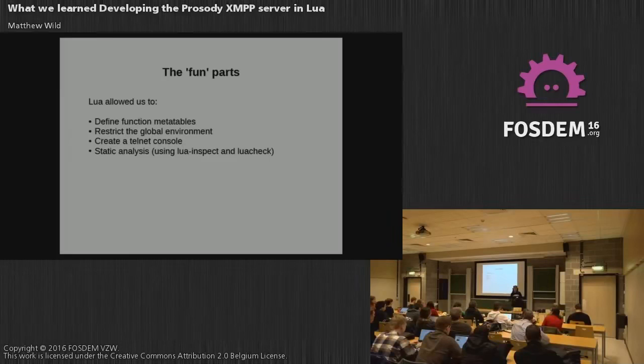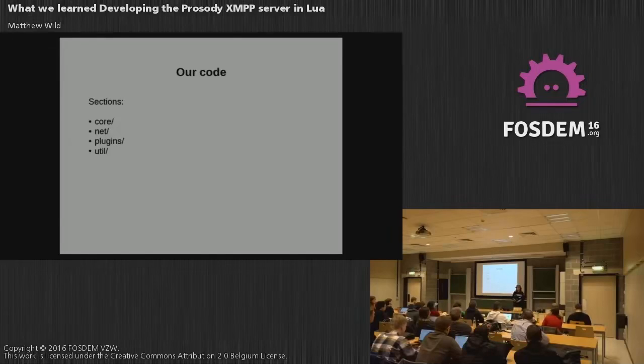So a bit about our code. Prosody's code is split into four main sections. Core is where we put pretty much all the Prosody-specific business logic, and stuff that really isn't useful anywhere else. Net involves all our network level handling, and that actually provides quite a nice library for implementing various protocols.